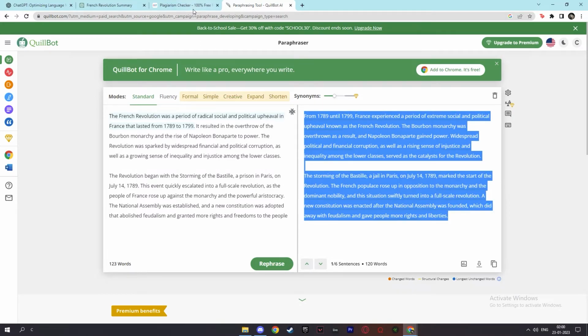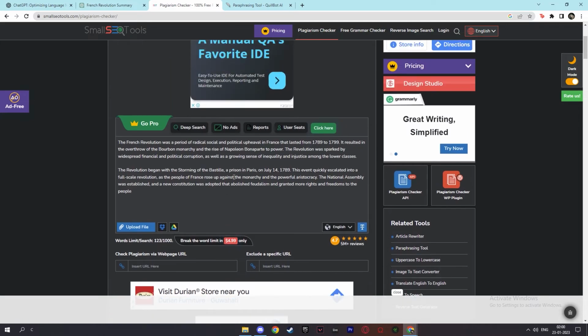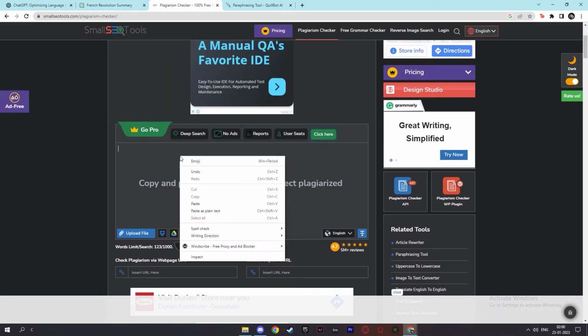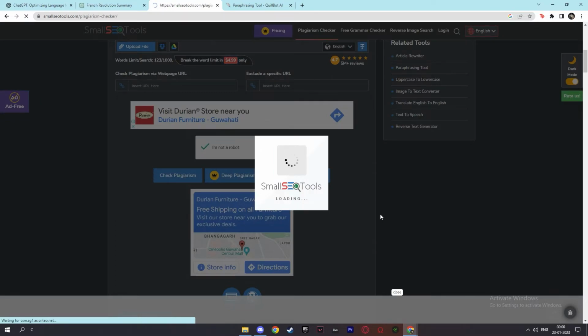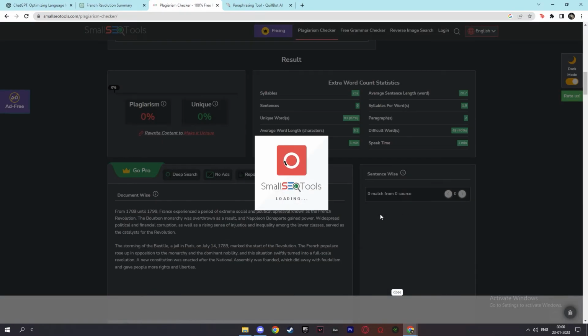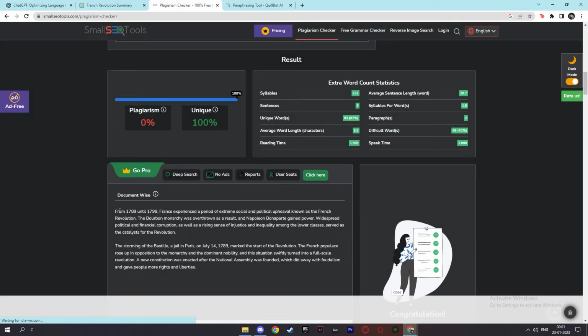And if you copy this again and scroll up and paste it right here again to check if it's 100% reliable, you'll check plagiarism again and just wait a few seconds and it will show you if it is 100% reliable and authentic for your own work. And as you can see, your new rephrased paragraph is 100% unique. That means it is not copied from another article or stolen from another person's work. And this is how you can trust your essay to be 100% authentic to you.